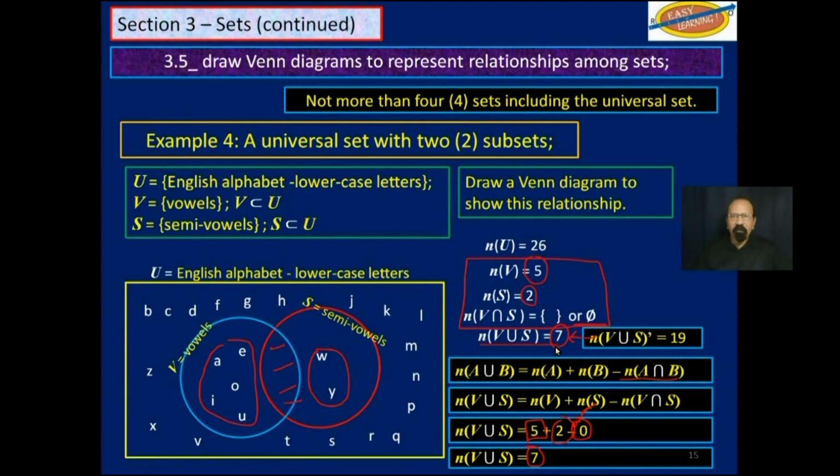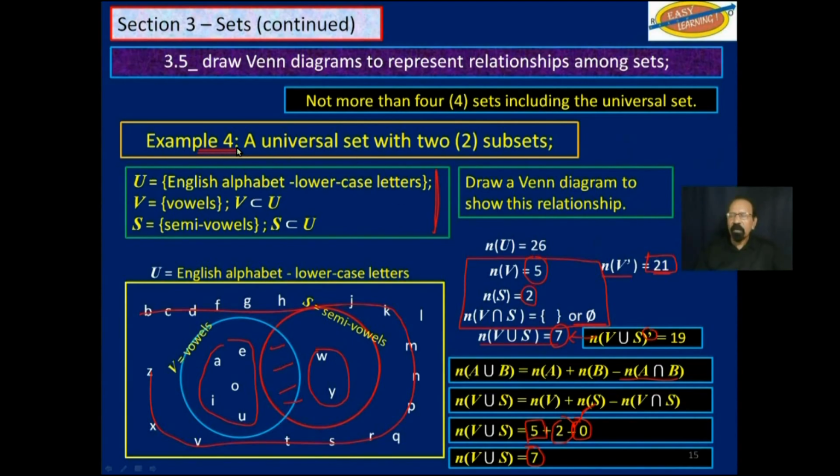The cardinality of V union S complement will be everything outside of V and S. That will be all of these letters you see out here. If you count them, you will get 19. The cardinality of V complement is 21, everything outside of the vowels. The typical regular vowel complement would be 21 elements. And that should suffice for this.